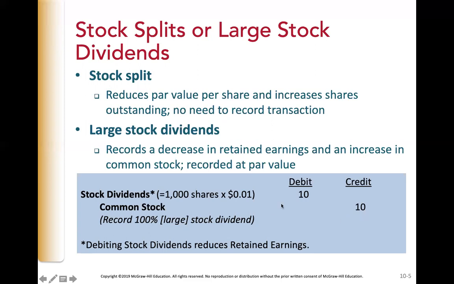Similarly to cash dividends, the stock dividends account is a temporary stockholders' equity account that is closed into retained earnings. This debit to stock dividends reduces retained earnings. So the stock dividend entry decreases one equity account and increases another equity account. So this entry does not change total assets, liabilities, or stockholders' equity.